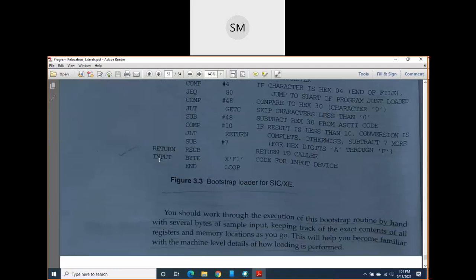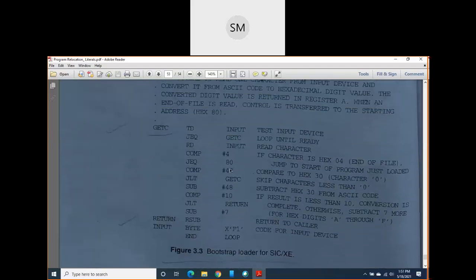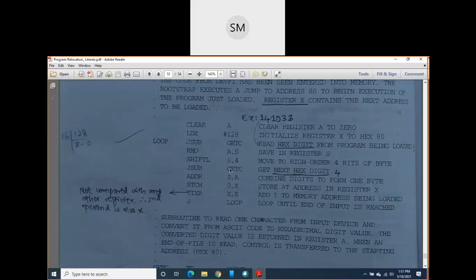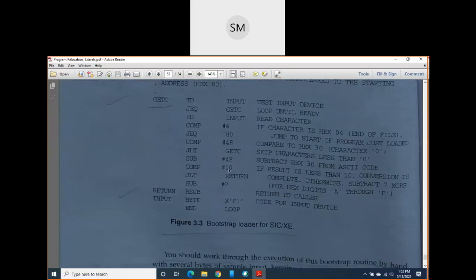At last, here the symbol definition part is there. BYTE. For F1, for input, you are reserving 1 byte, and here you end the loop. Is it clear? So this is a very simple bootstrap loader program. You may be asked in your exam. Okay. So this completes your first module.